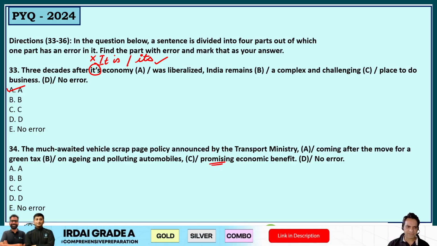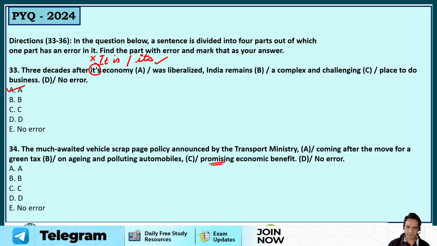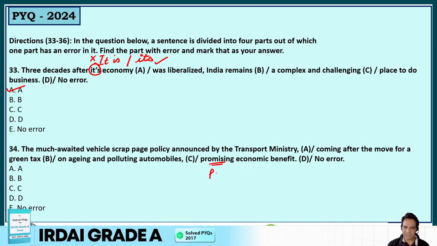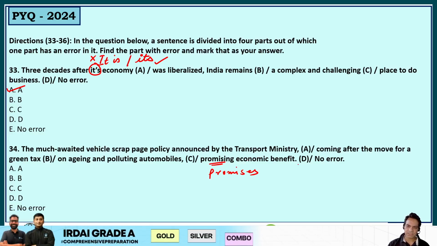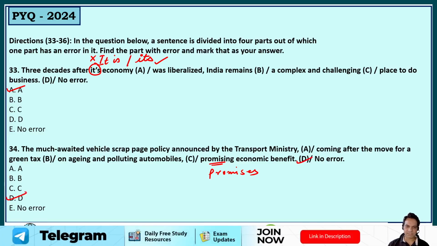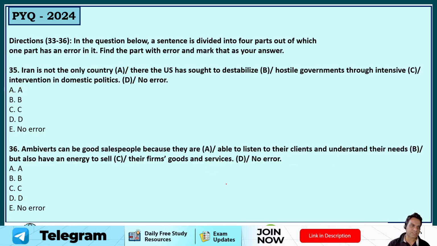The much awaited vehicle scrappage policy announced by the transport ministry, coming after the move for a green tax on aging and polluting automobiles, promises, not promising, promises economic benefit. Because the sentence talks about the present scenario, option D is your correct answer here. Option D is the right choice. It should be promises, not promising. Promises economic benefit.